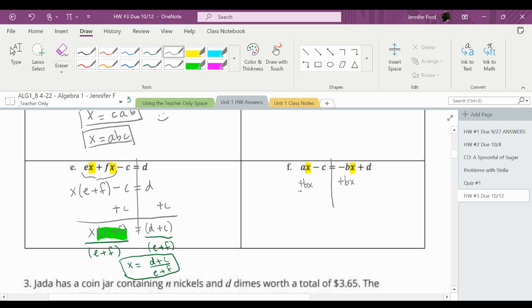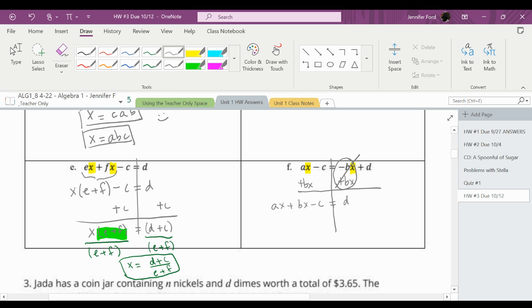Oops, bx. So I have ax plus bx minus c equals, this part right here is just 0. That's 0 equals d. Okay.